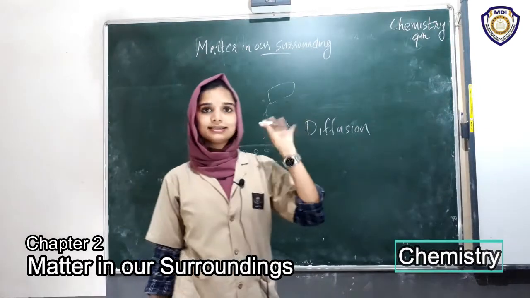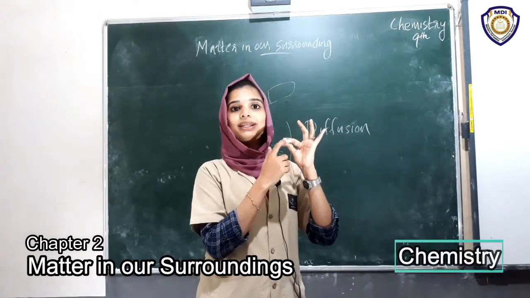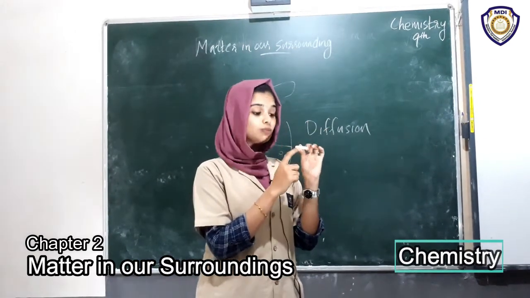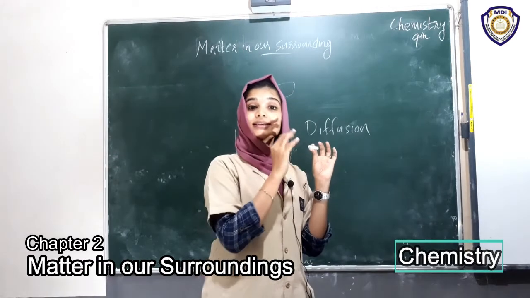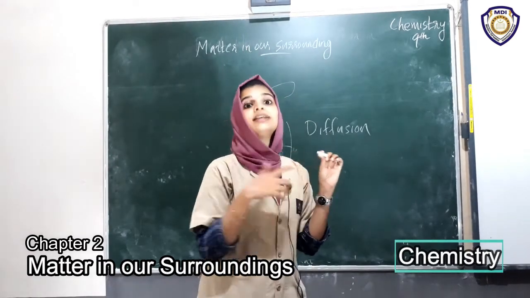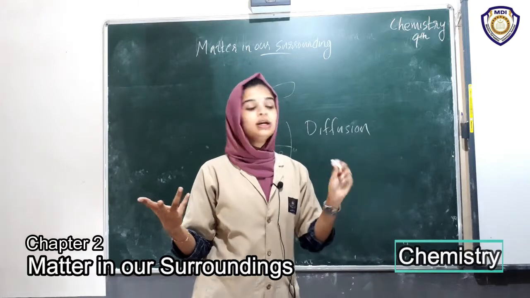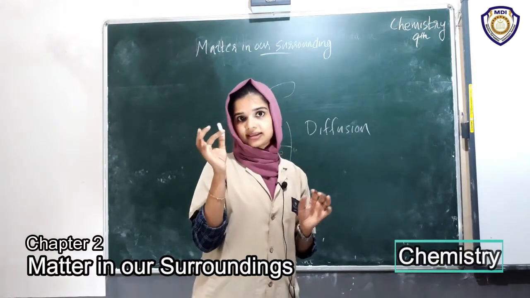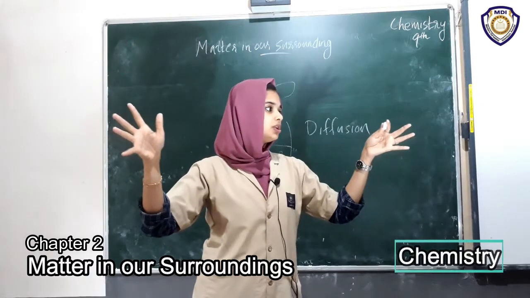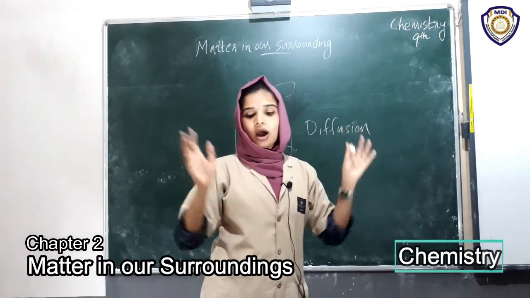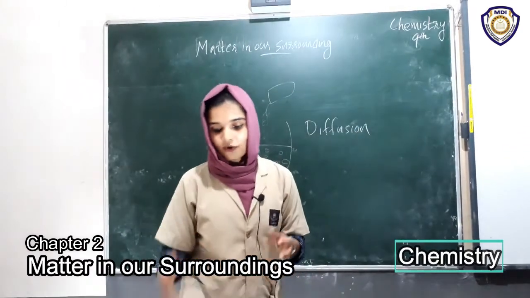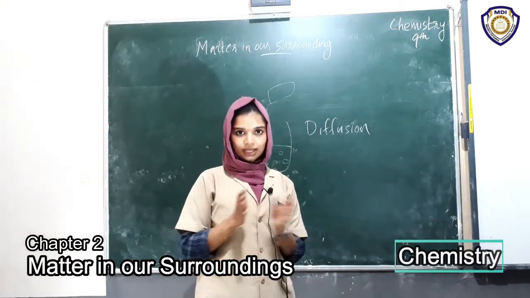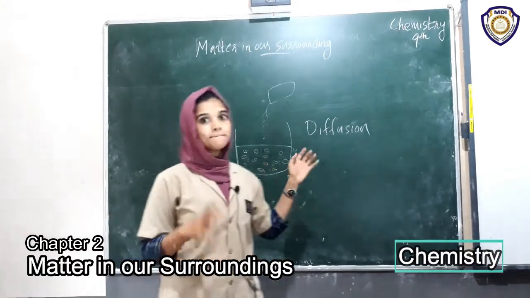If I take this chalk, between the particles of this chalk there is an attractive force. Without the attractive force, it can't stay like this. It will disperse into powder. So there is force acting between two particles of a matter.